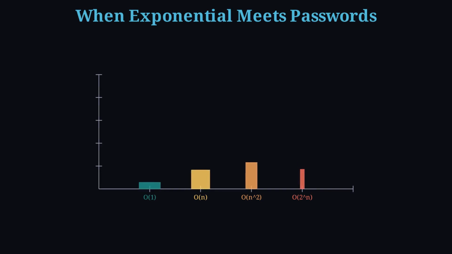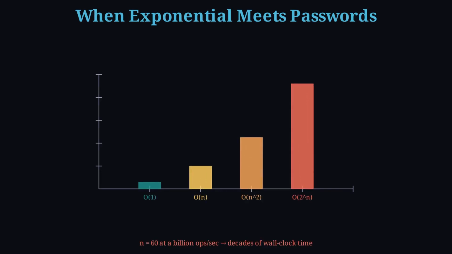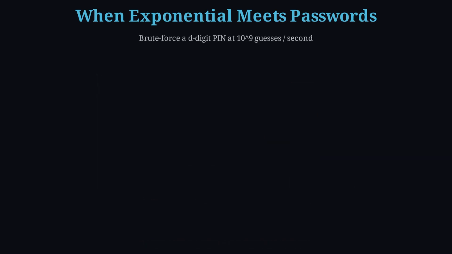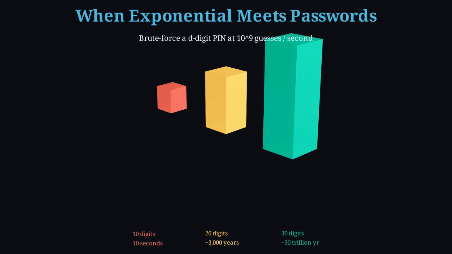Put the growth family side by side and the story gets visceral. At small n, everything looks fine. At n equals 30, 2 to the n is already around 1 billion. At n equals 60, you are near 10 to the 18th. A machine doing 1 billion operations per second, that is 10 to the 9th ops per second, would still burn decades on that scale. Now give that machine a pin to crack.